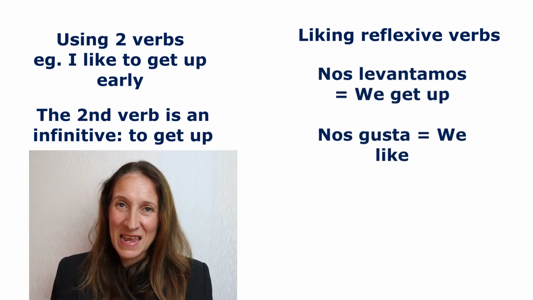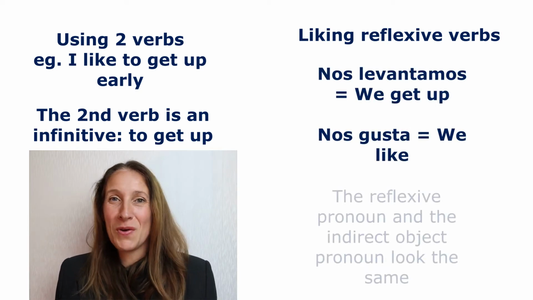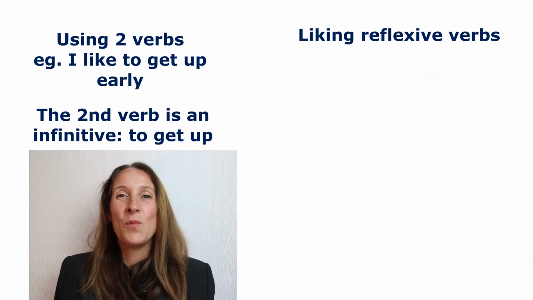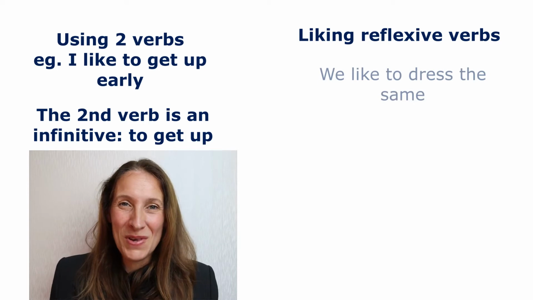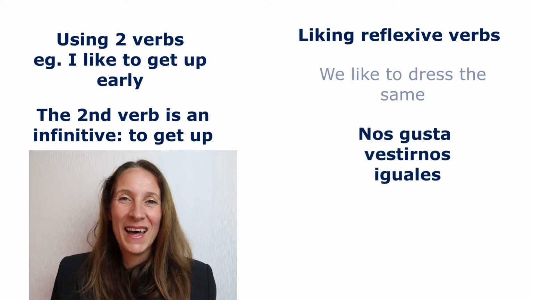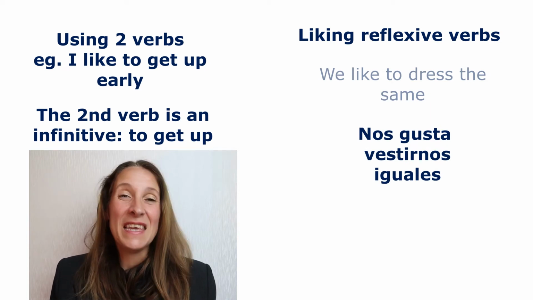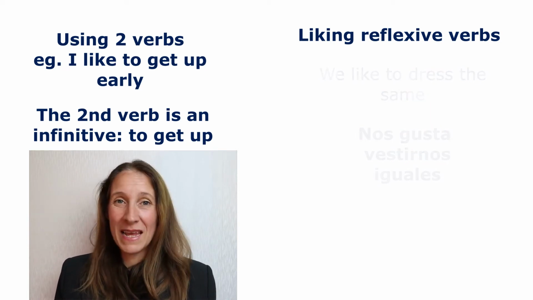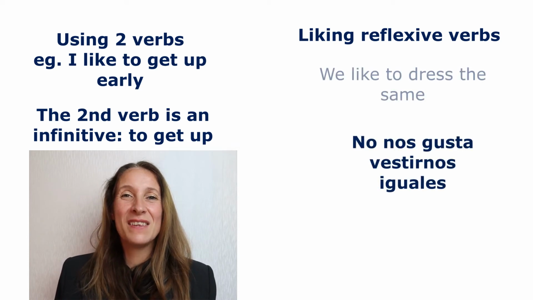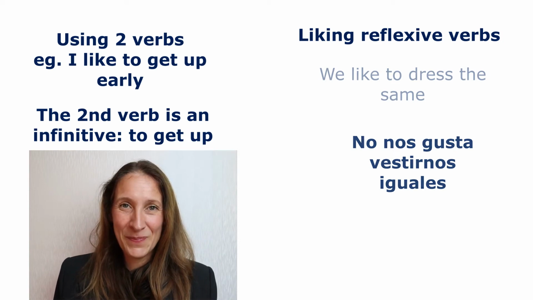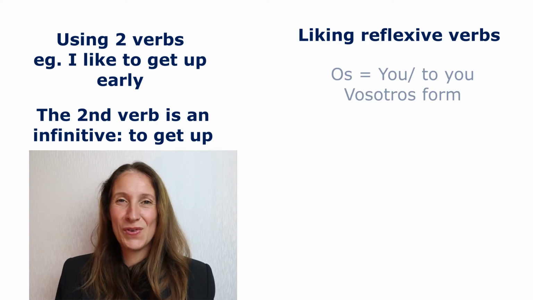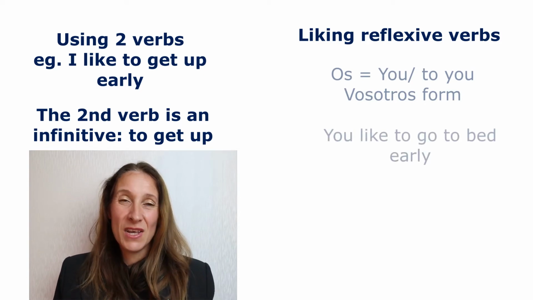Nosotros has the same, the indirect object pronoun and the reflexive pronoun look the same. So we could say we like to get dressed the same, you know, we like to wear the same clothes. So, nos gusta vestirnos iguales. Or we don't like to dress ourselves the same. No nos gusta vestirnos iguales. Os, the one for vosotros. You like to go to bed early.